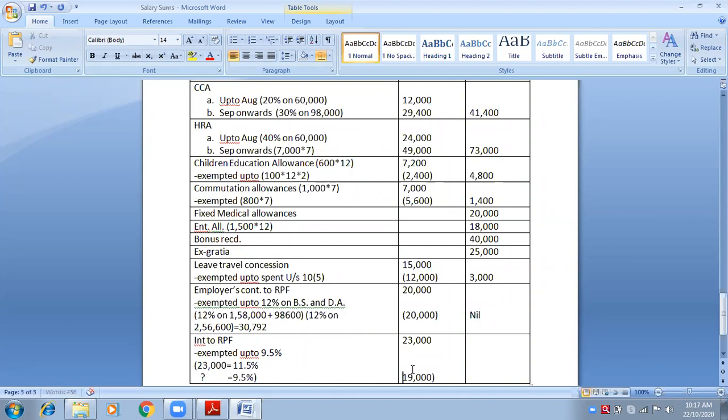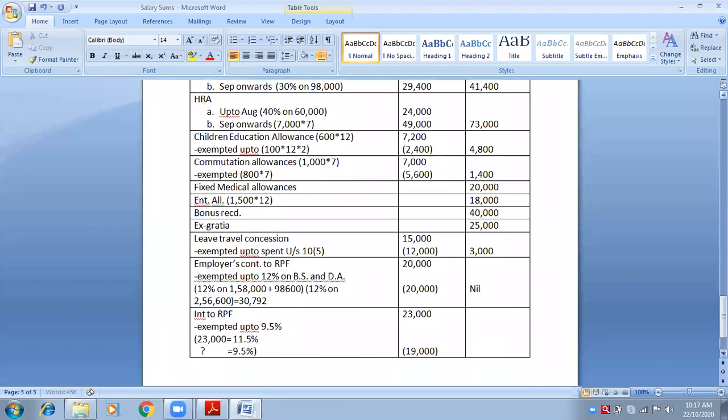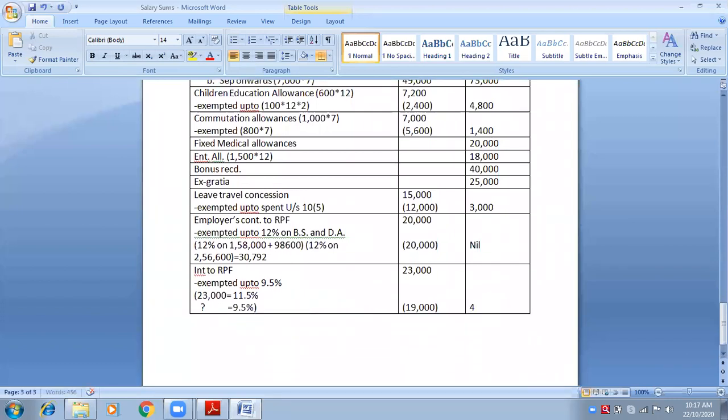Exempted, yes, less. Therefore, bracket out. What will be the outer column then? 23 minus 19, that is 4,000. So only 4,000 is taxable. Only 4,000 is taxable. So how did we calculate 19,000? Did you understand? It is 23,000 that I have received, and that is my